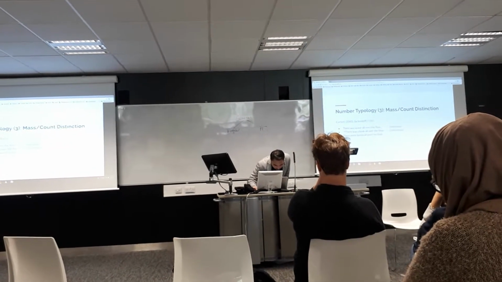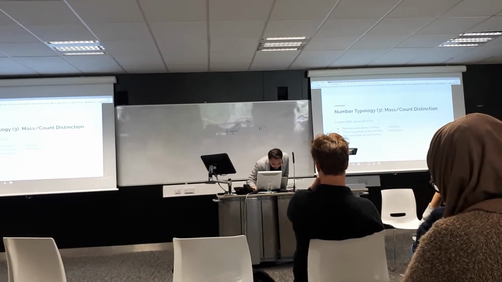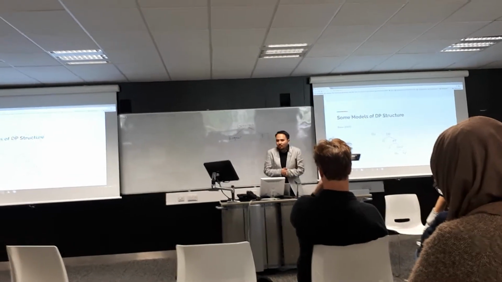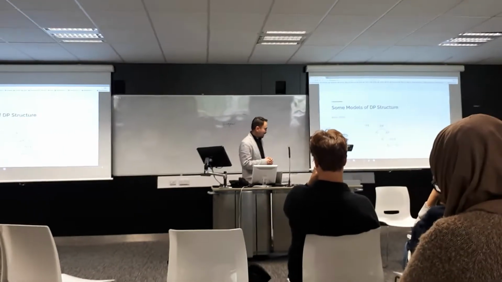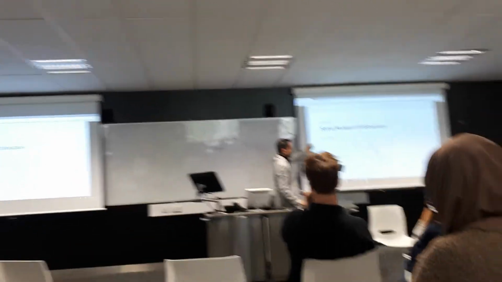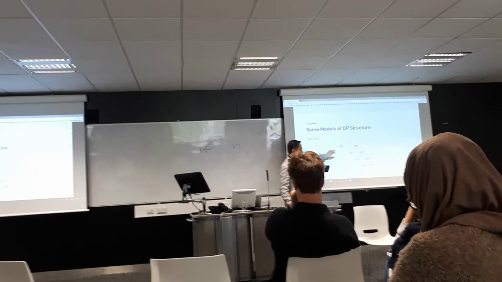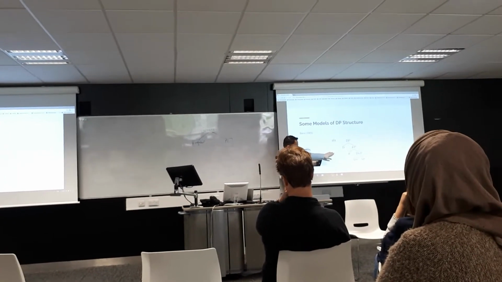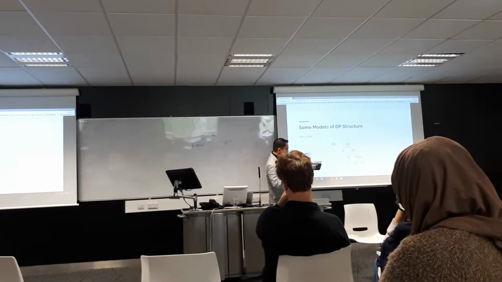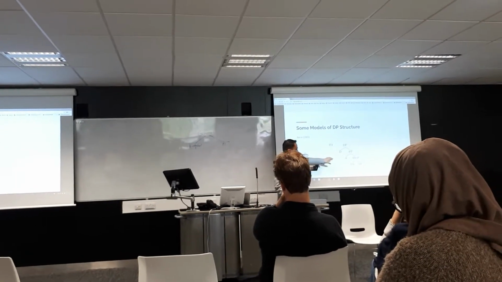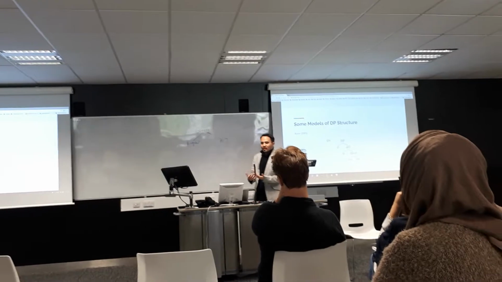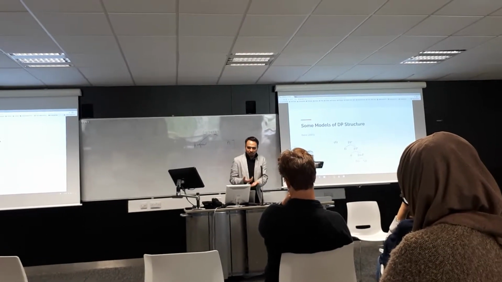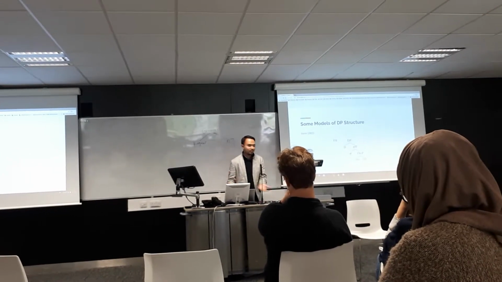Let's go directly to this. Okay, so this is some models of DP structure that I might be using. This is very well known from Borer. So inside DP, according to Borer, we have the D head, and then we have the numeral phrase, and then the numeral head, and then under that we have the division projection, and then we have NP down there. Division is where number is instantiated, so to say. In Indo-European languages, you have plural morphology with the S, for example, books, tables, like that.